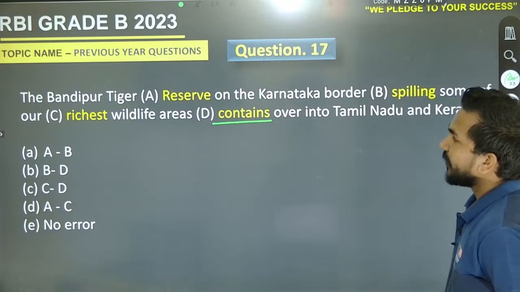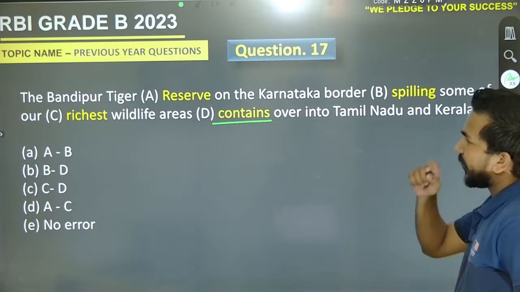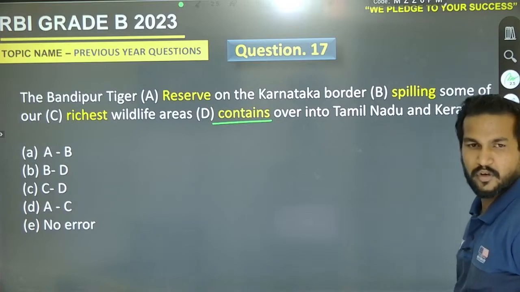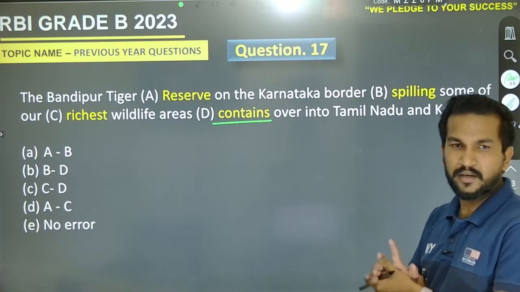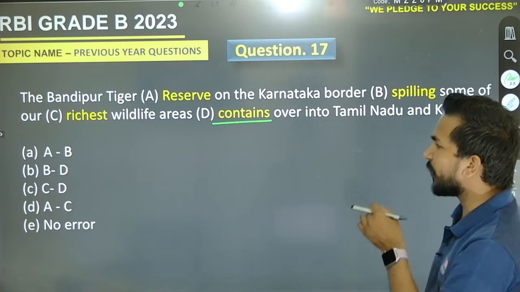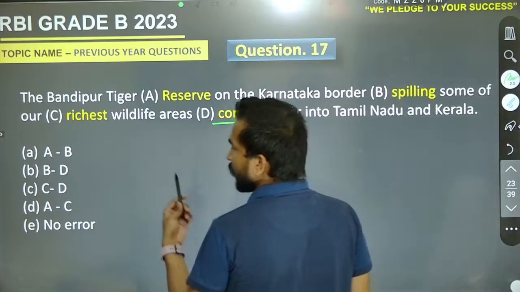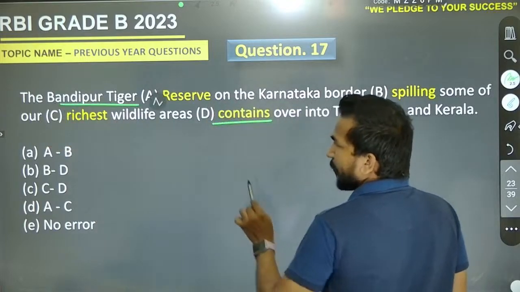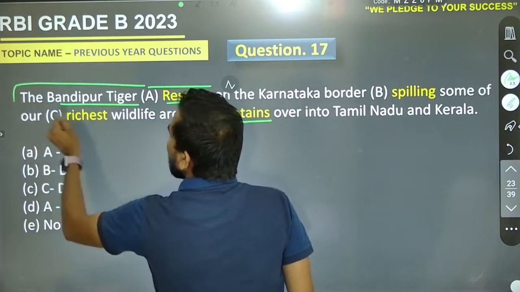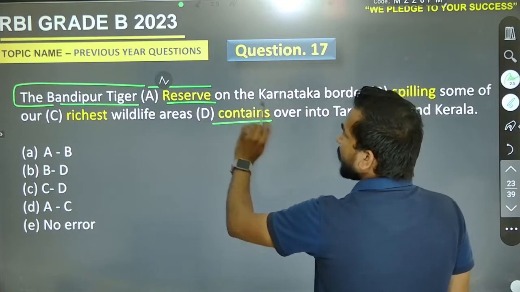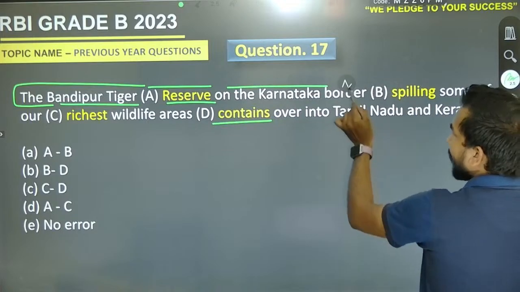The Bandipur Tiger Reserve on the Karnataka border. Someone is saying it's B, PK is saying it's B to D, so it means also B. We are talking about the Bandipur Tiger Reserve on the Karnataka border.